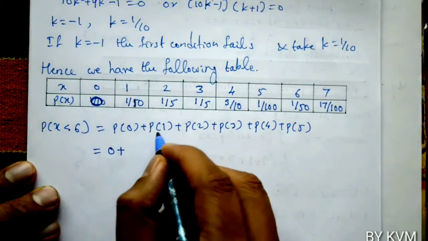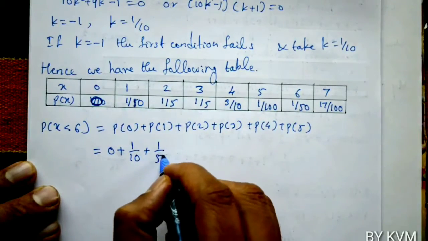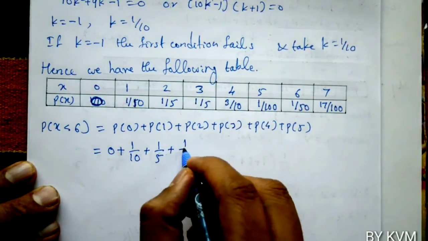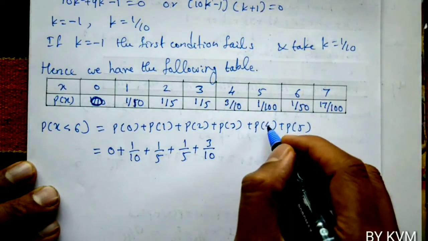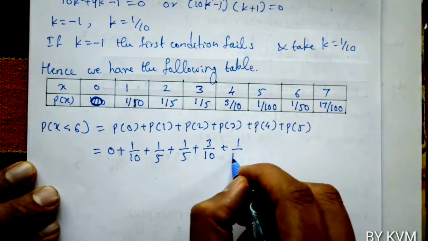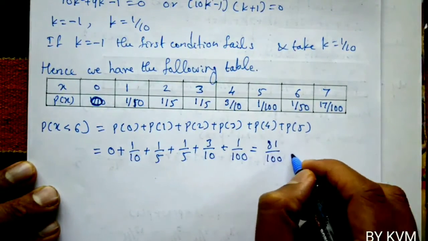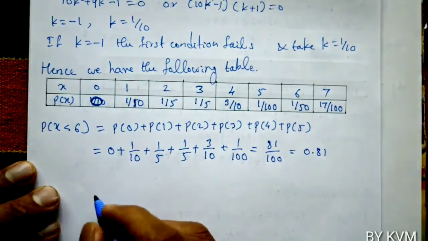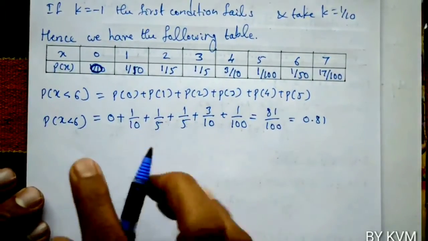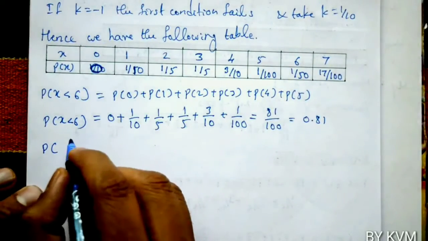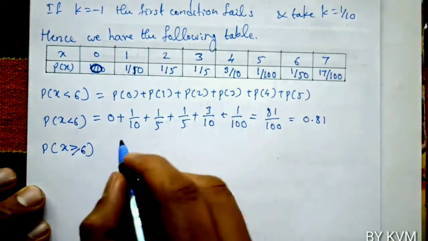Now, P of 0 is 0, P of 1 is 1 by 10, P of 2 is 1 by 5, P of 3 is 1 by 5, P of 4 is 3 by 10 and P of 5 is 1 by 100. So, now adding all the values, we get 81 by 100 or 0.81. So, P of x less than 6, you can also take its complement, like 1 minus P of x greater than or equal to 6. In that case also you will get 0.81.